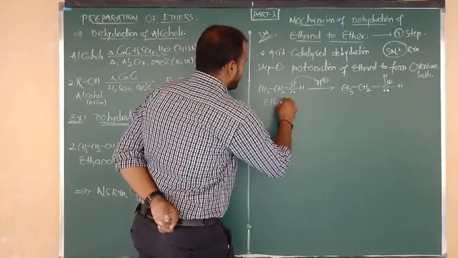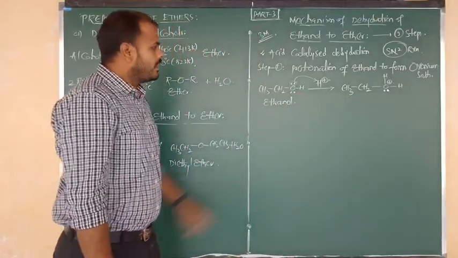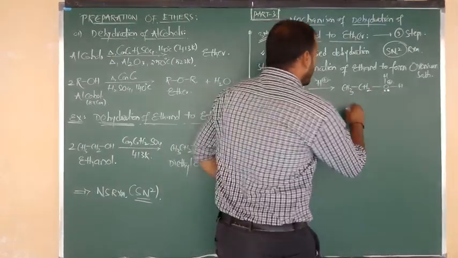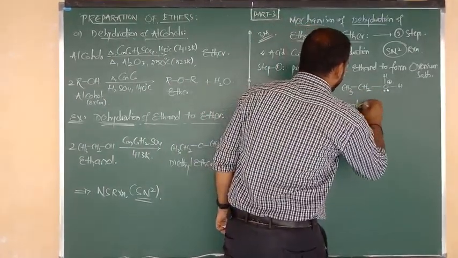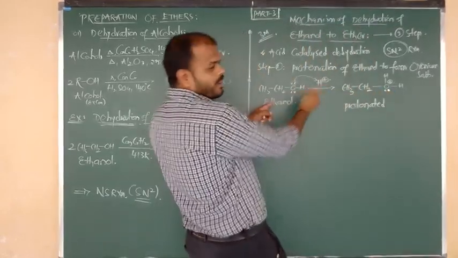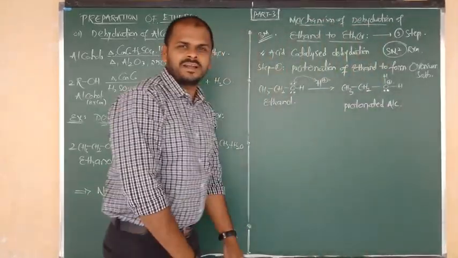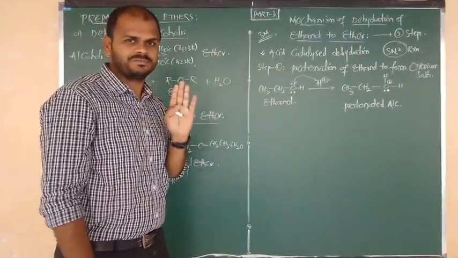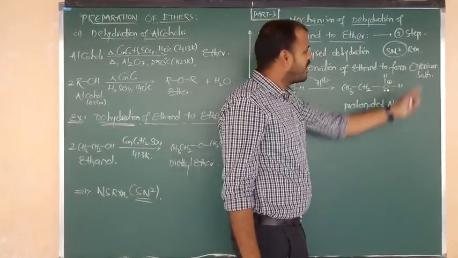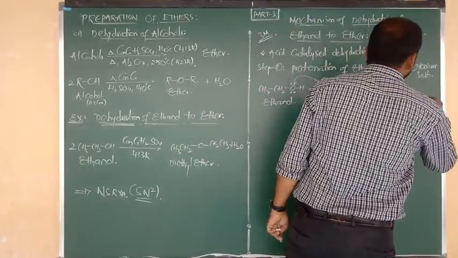Now listen carefully. What is the name of this reactant? The name of this reactant is ethanol. Ethanol undergoes protonation and the product is nothing but what? This is called protonated alcohol, nothing but alcohol that was attacked by a proton. That's why we say protonated alcohol, and we can say protonated ethanol as you wish. In that protonated ethanol, O carries a positive charge, that is nothing but oxonium, or we can say it is known as oxonium ion.